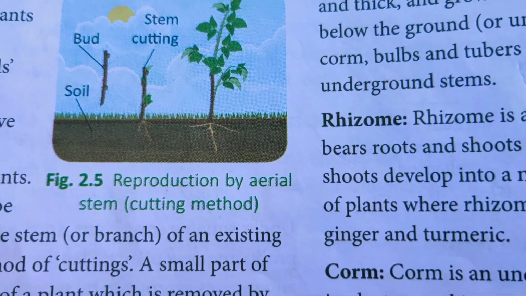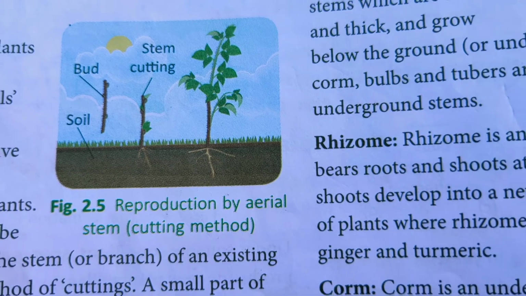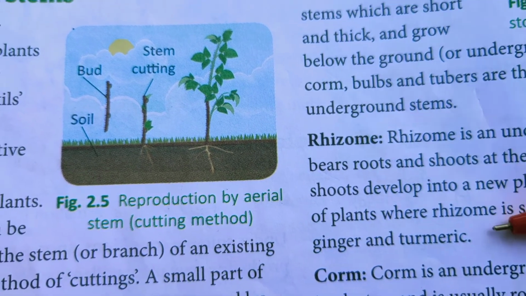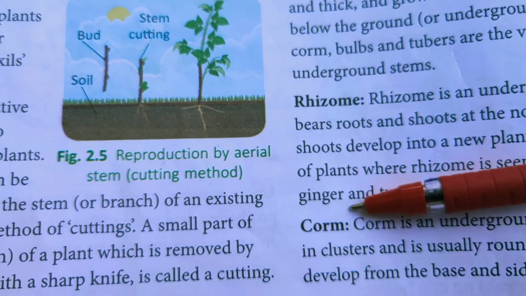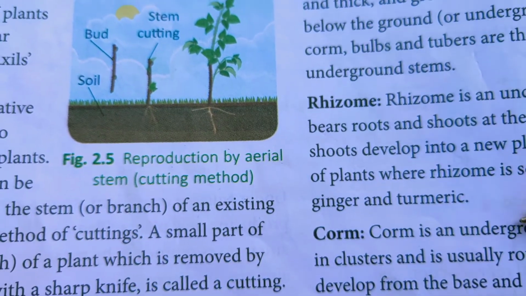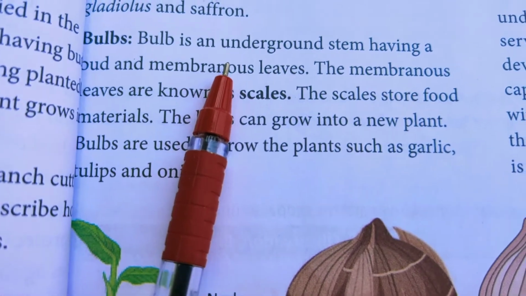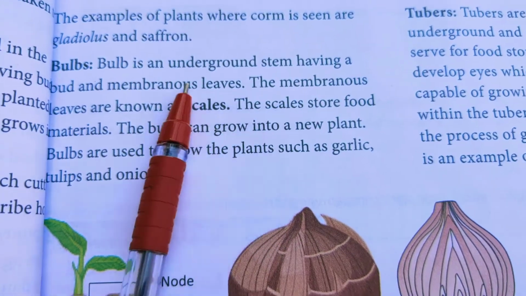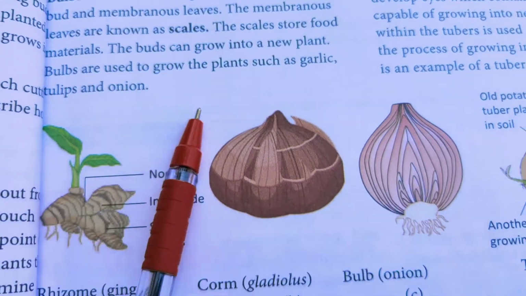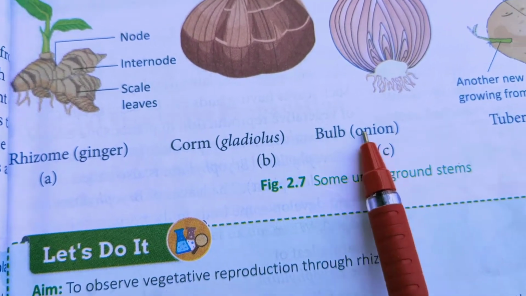Rhizome is an underground stem that bears roots and shoots at the nodes, like turmeric and ginger. Corm is also an underground stem. Then bulbs. A bulb is an underground stem having a bud and membranous leaves, as in onion.